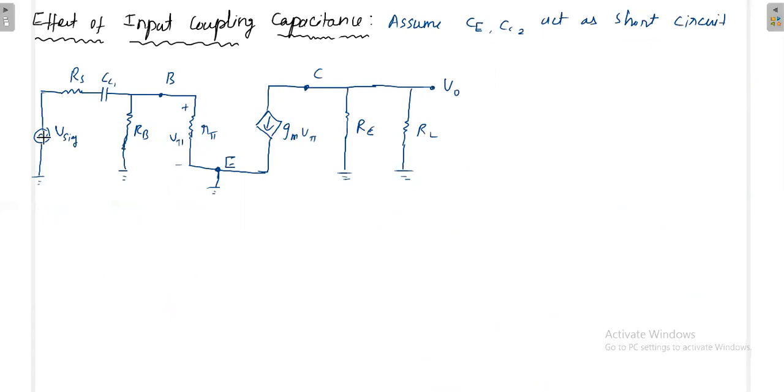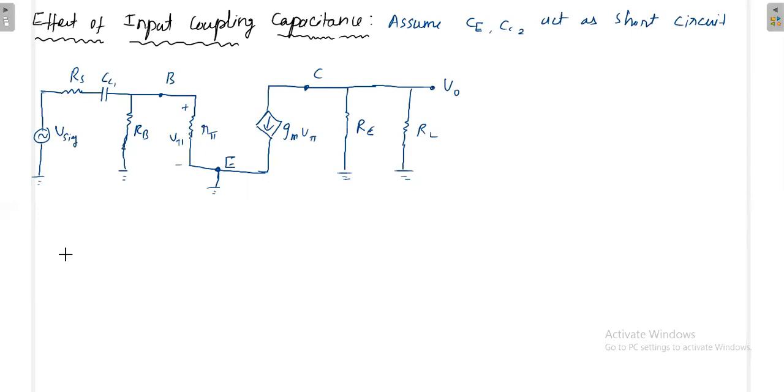You can analyze this circuit separately, input side separately and output side separately, because this point is connected to the ground. So you can consider this as a separate circuit. Then you can apply the voltage division formula here. If you take this as one resistance and these two as another resistance, you can apply the voltage division formula. Whatever voltage is available here, the same voltage will be available here because these two are in parallel. So now what is V pi?